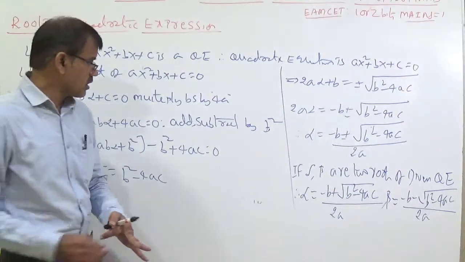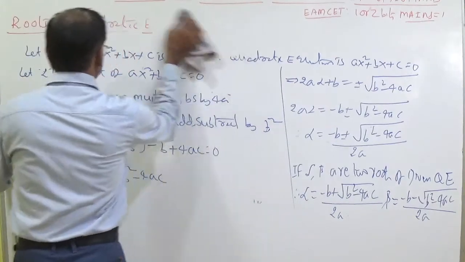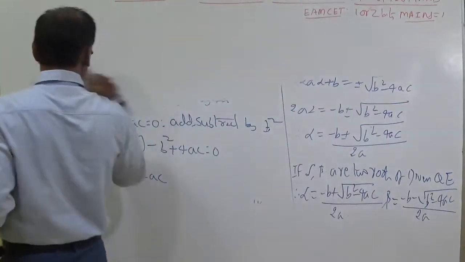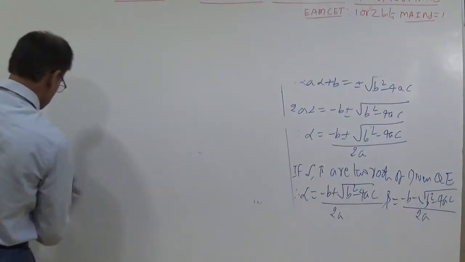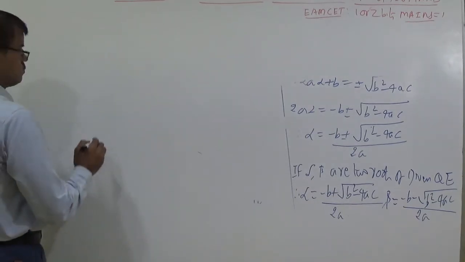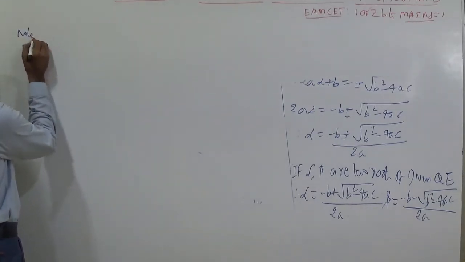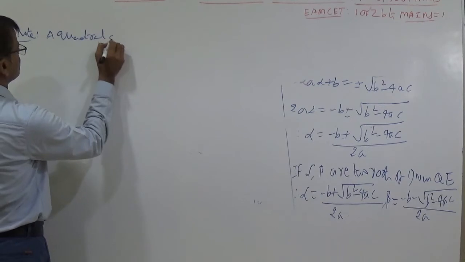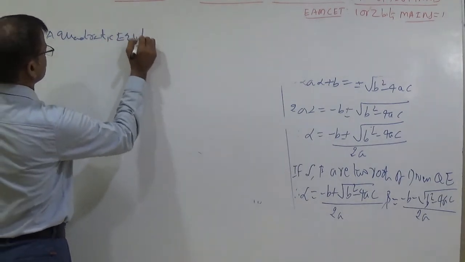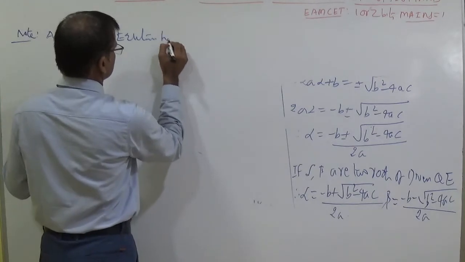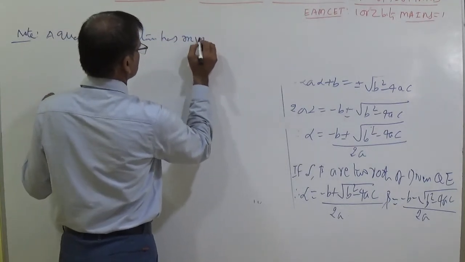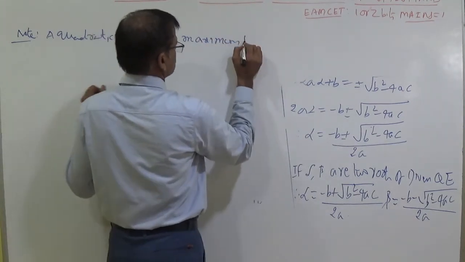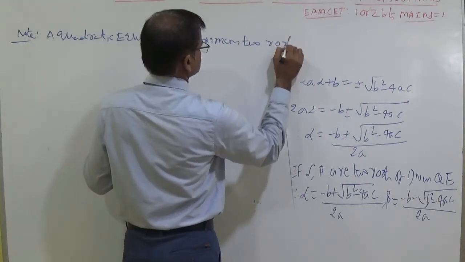Now you can write here: a quadratic expression or a quadratic equation has maximum two roots, and minimum one root only, in the equal case. Note we can write: a quadratic equation has maximum two roots.